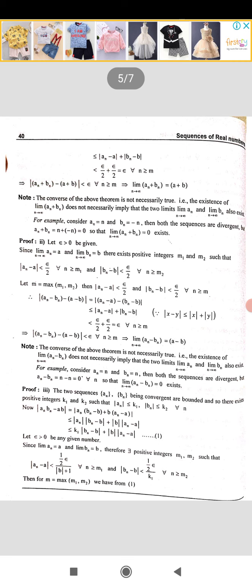mod y. By that, modulus of an minus a is less than epsilon by 2 and also modulus of bn minus b is less than epsilon by 2, and epsilon by 2 plus epsilon by 2 is equal to epsilon. So modulus of an plus bn minus (a plus b) is less than epsilon for all n greater than or equal to m, which implies an plus bn converges to a plus b, or limit n tends to infinity of an plus bn is equal to a plus b. This is the proof of the first one.